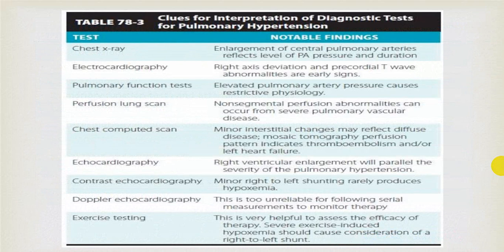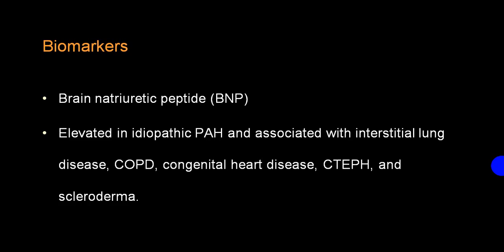These are the importance of each: chest X-ray, echo, pulmonary function test, lung perfusion scan, or we call it a VQ scan, CT scan, echocardiography, contrast study, contrast echo, Doppler echo, exercise testing, etc. BNP can be utilized to differentiate what we call congestive heart failure, that is right side failure. If BNP is elevated, it is in favor of a right ventricular dysfunction. So you can utilize that.